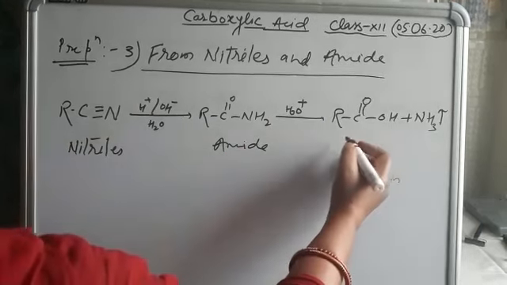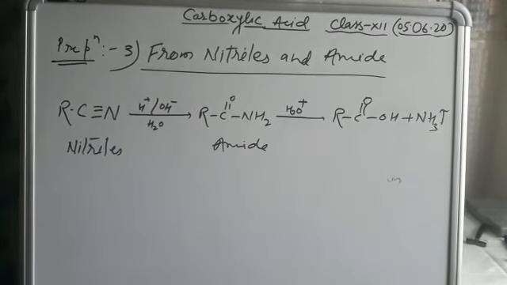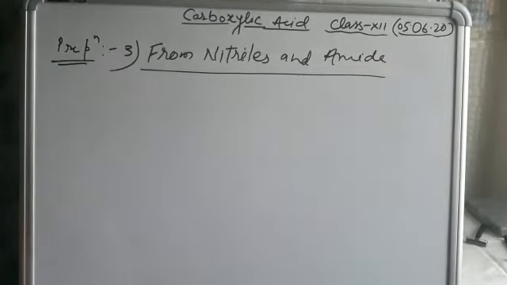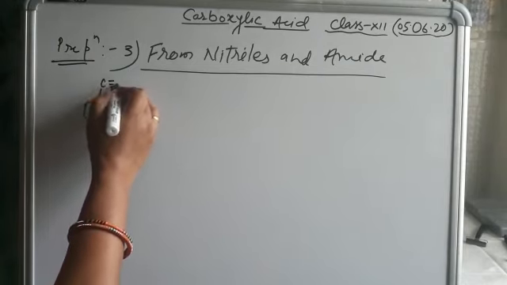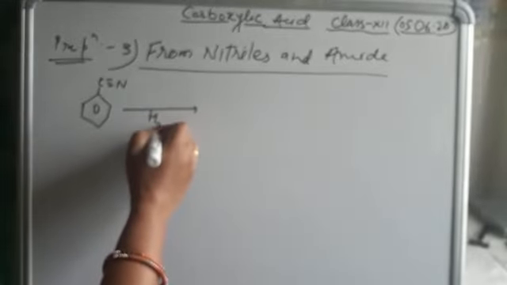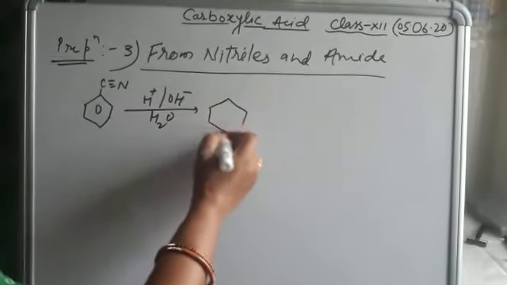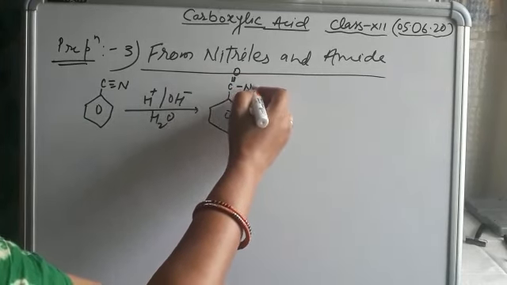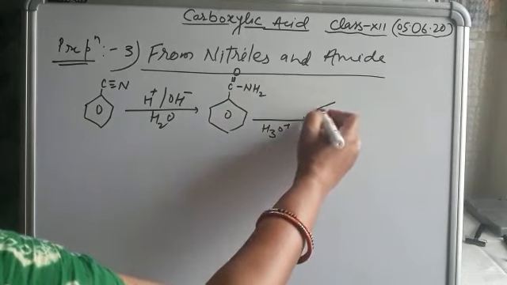See how the mechanism proceeds. If an aromatic nitrile compound is taken and treated with H2O, either in acidic medium or basic medium, same thing: at first an amide compound is formed, and when this amide compound undergoes hydrolysis, formation of acid takes place.